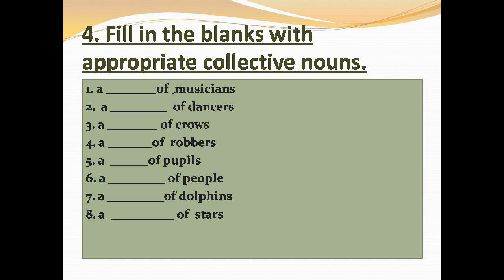Number 7, a dash of dolphins. Usually for fish we say a shoal of fish, right? But for dolphins we say a school of dolphins. So the collective noun for dolphins is a school of dolphins. And number 8 is a dash of stars. We can say a galaxy of stars, or we can say a cluster of stars, many stars together. Both these answers are correct. So we can write a galaxy of stars or a cluster of stars.